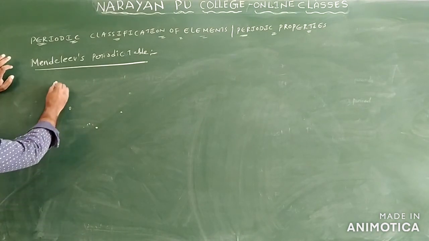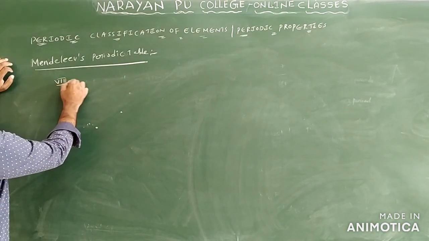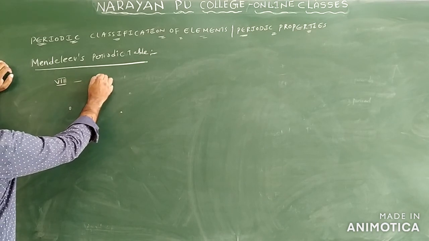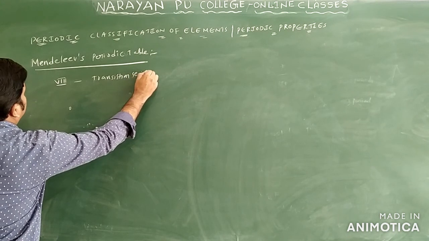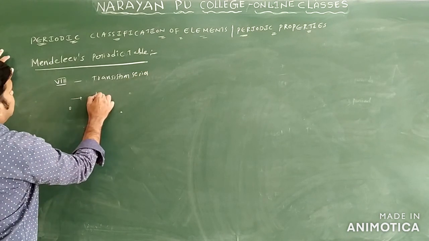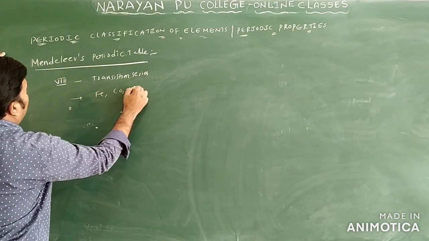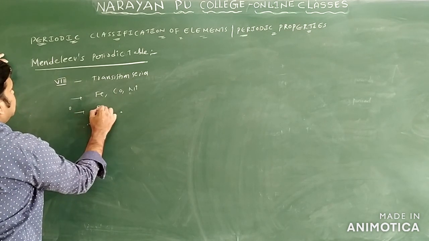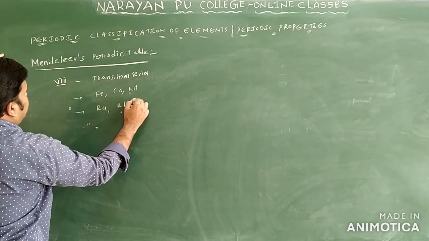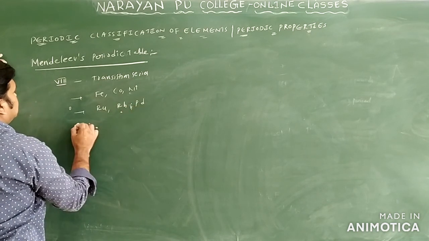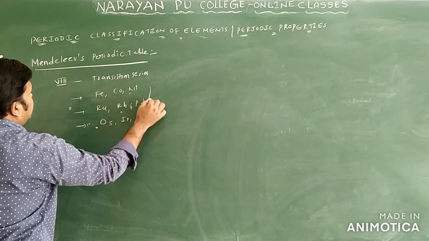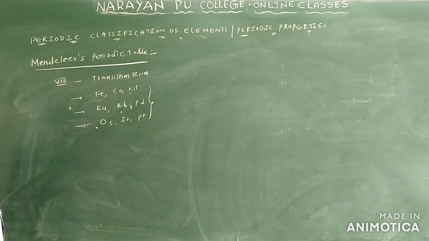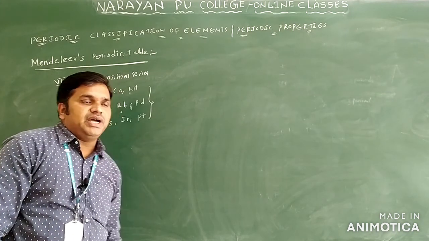Next we have the 8th group. We are talking about 8th group elements only. Generally the 8th group elements in this Mendeleev periodic table are called transition series elements. So what are the transition series elements we have? Iron, cobalt, nickel, ruthenium, rhodium and palladium, and one more we have osmium, iridium and platinum only. These elements we are calling transition series, and they belong to the 8th group in the Mendeleev periodic table.